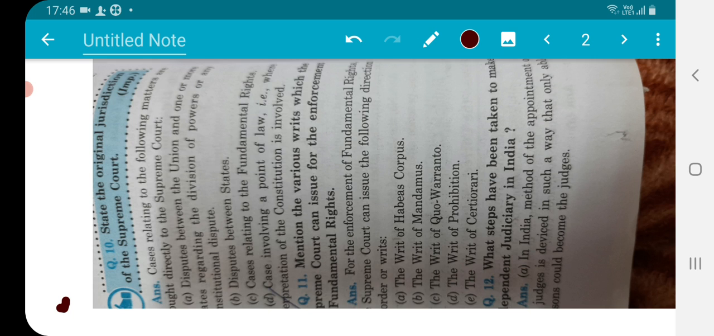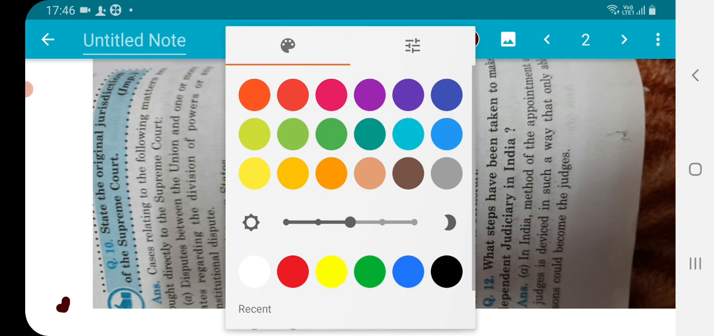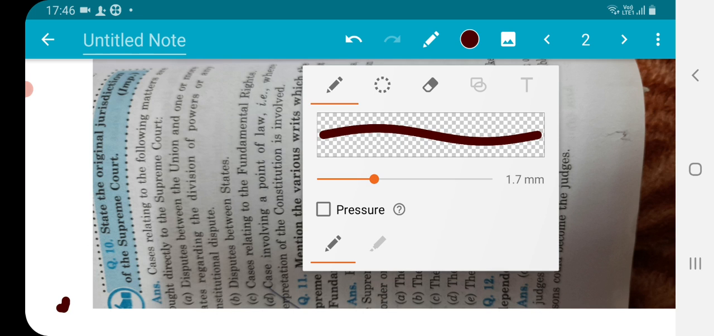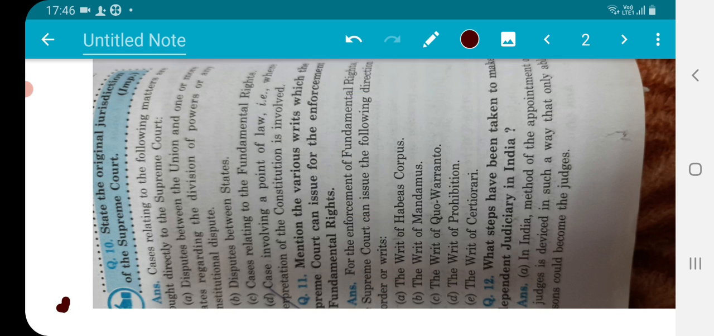Cases related to the following matters are directly related to the Supreme Court. First point is disputes between the union and or the union territory regarding the division of powers and their institutional disputes. That is taken by judiciary, by Supreme Court. That is also taken by Supreme Court. Disputes between states, cases related to the fundamental rights.